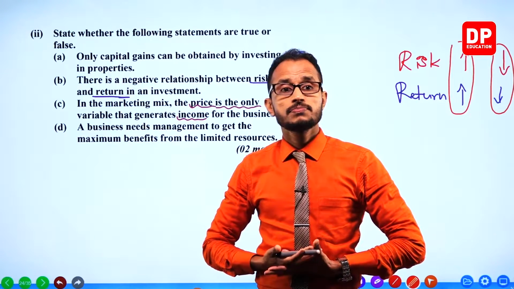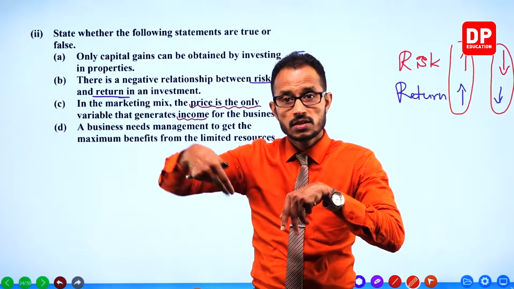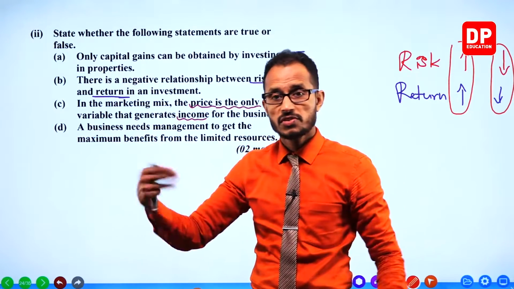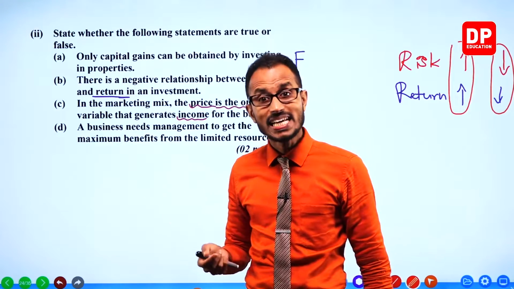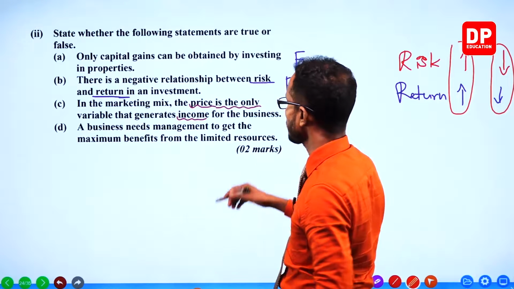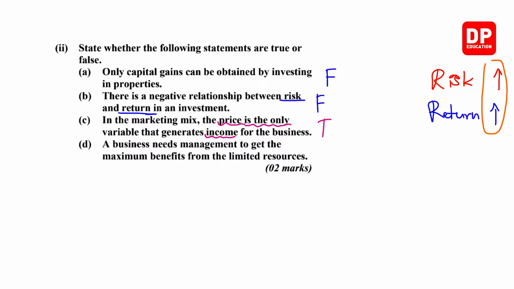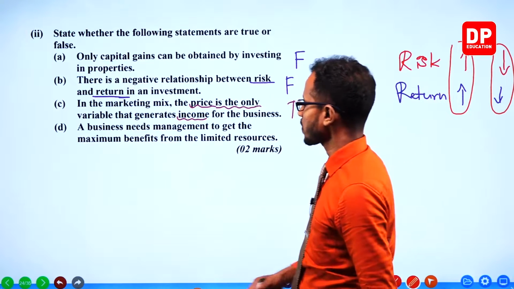Choosing a place or distribution channel is also not generating any income. Promotions are also very costly. When you mark the right price, the price earns you income. True.